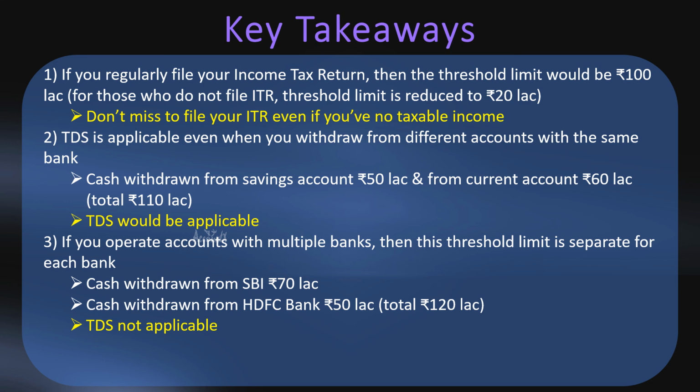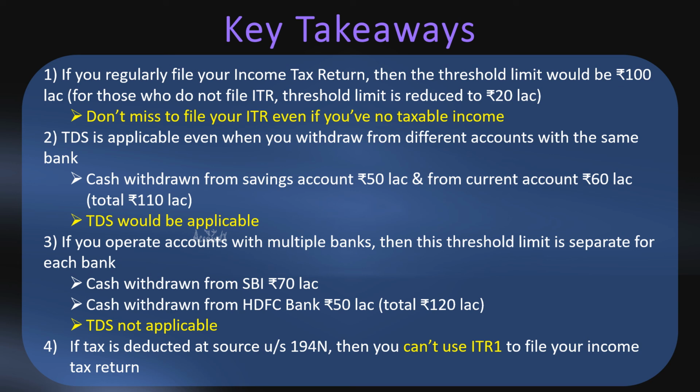Though the aggregate is more than the threshold limit, yet TDS is not applicable because this threshold limit of 100 lakh is separate for each bank. Fourth and the last would be if the tax is deducted at source under section 194N, that is on the cash that you have withdrawn from your bank, then you can't use ITR1 to file your income tax return. You'll have to use either ITR2 or any other form that is applicable to you.